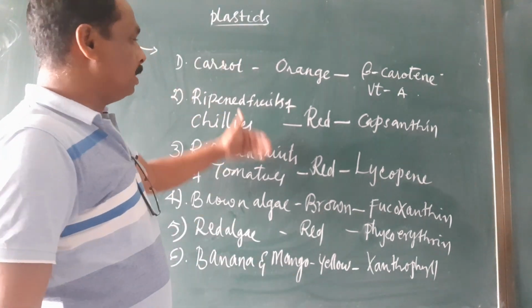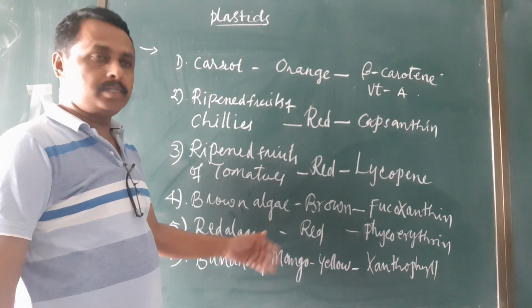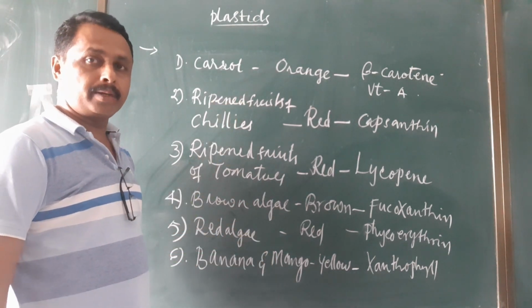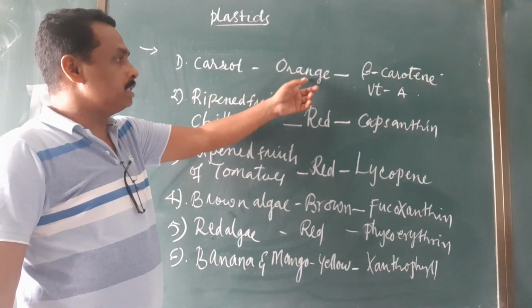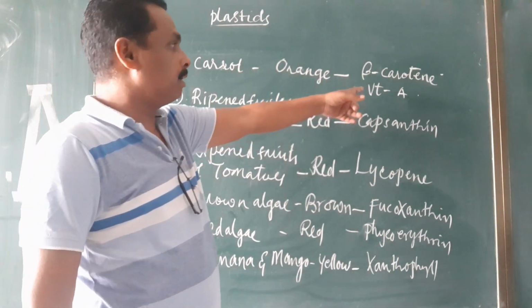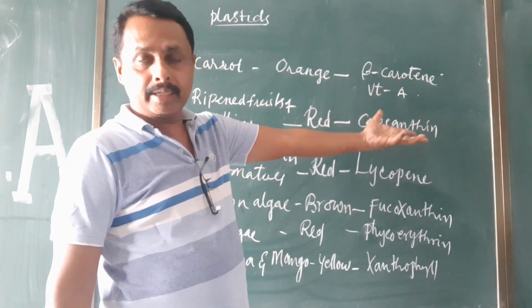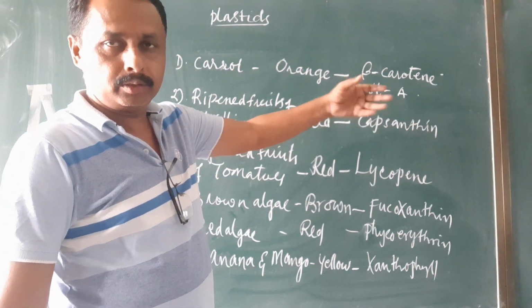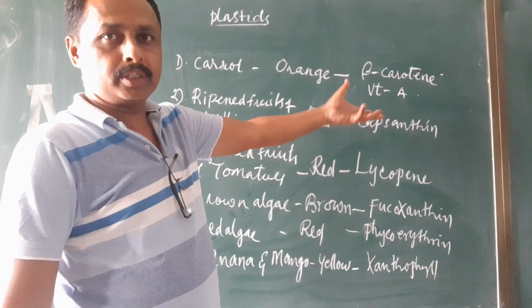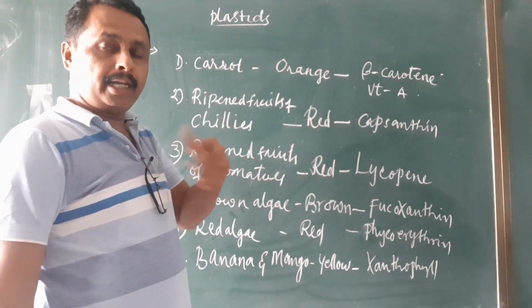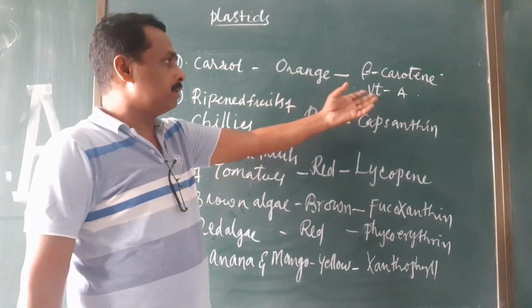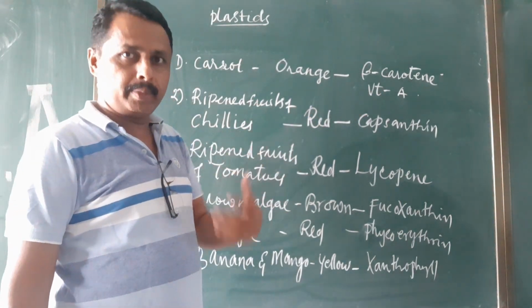So these are the different pigments giving different colors for the different parts of the plant. For the root of carrot, orange color will be seen. For this orange color, beta carotene. Beta carotene is a precursor for vitamin A, which later produces vitamin A. So that's why we have to take one carrot daily so that we will get vitamin A abundantly.